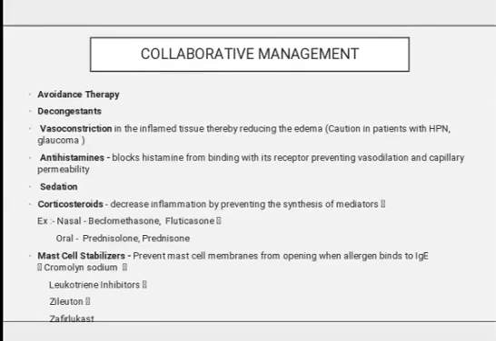For example, for nasal inflammation, beclomethasone or fluticasone is used, and orally there may be prednisolone or prednisone. Mast cell stabilizers prevent the mast cell membrane from opening when allergen binds to IgE.